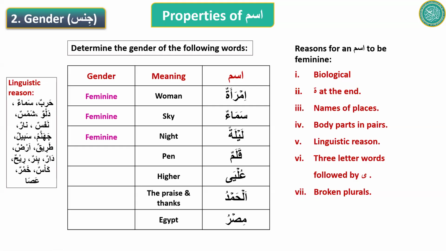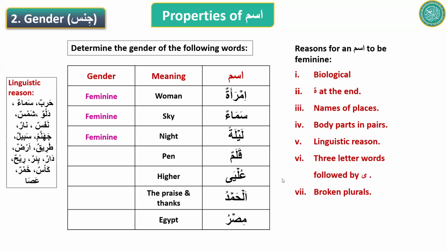Okay, next word is qalamun. Brother Shuaib. Qalamun seems to be masculine. Why do you call it masculine? Because other than linguistic, I don't see it as feminine.